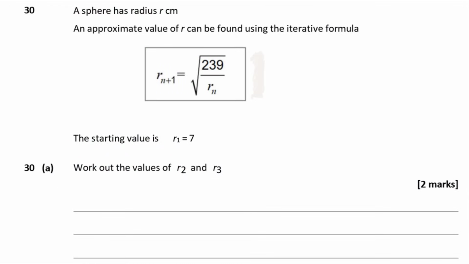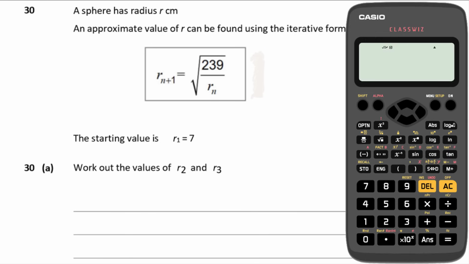A sphere has radius r centimeters. An approximate value of r can be found using the iterative formula Rn plus 1 equals the root of 239 divided by Rn. The starting value is R1 is equal to 7. Work out the values of R2 and R3. Okay, so what I like to do with these is I like to type in the first value into the calculator and then press equal, so it's the last stored value.